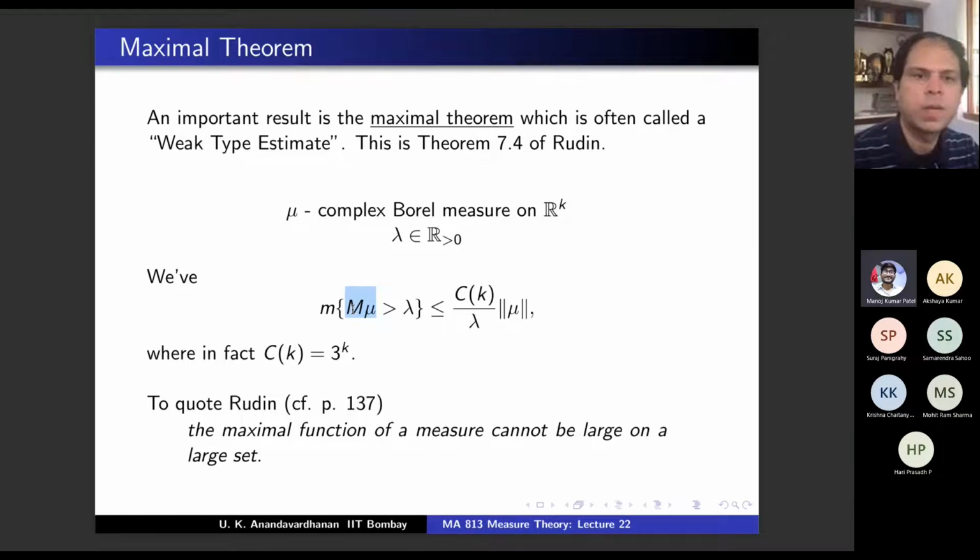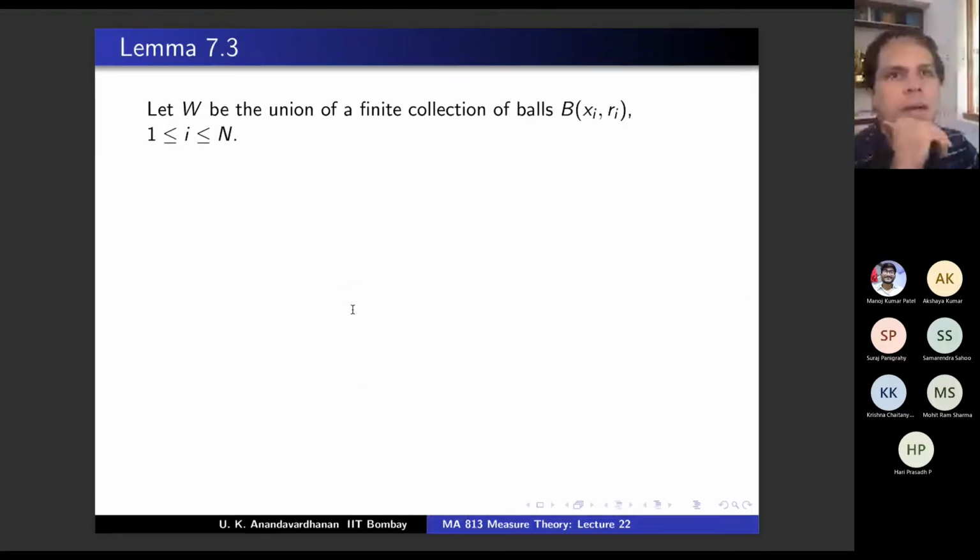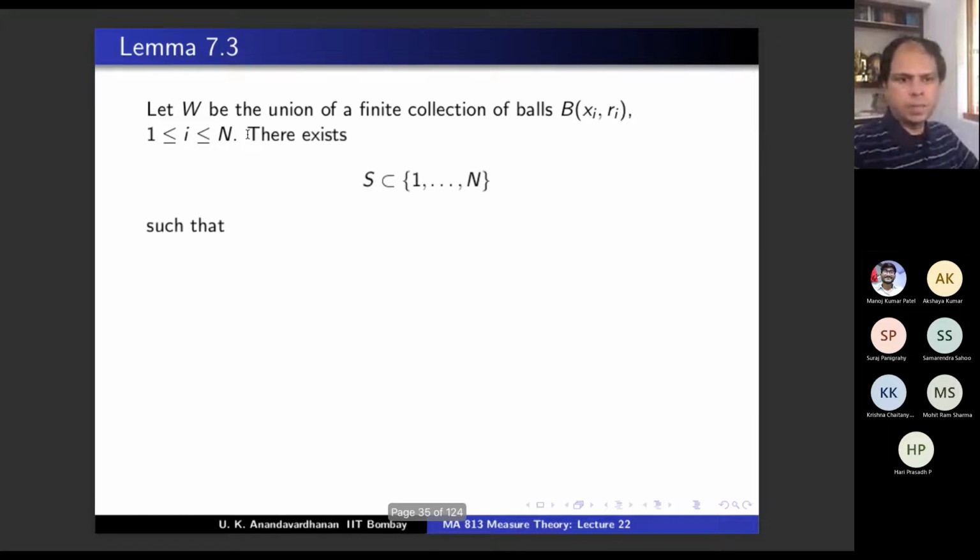Okay, so here is a lemma, and I'm going to use this lemma. And this lemma I'll skip the proof because it has nothing to do with measure theory. Okay, there is a measure theoretic statement also, but it's more elementary. Okay, so read carefully. W is the union of a finite collection of balls, B of xi, ri, capital N number of them. Okay. So it's a finite collection of balls. Then there exists a subset of this 1, n such that the following three properties are true.